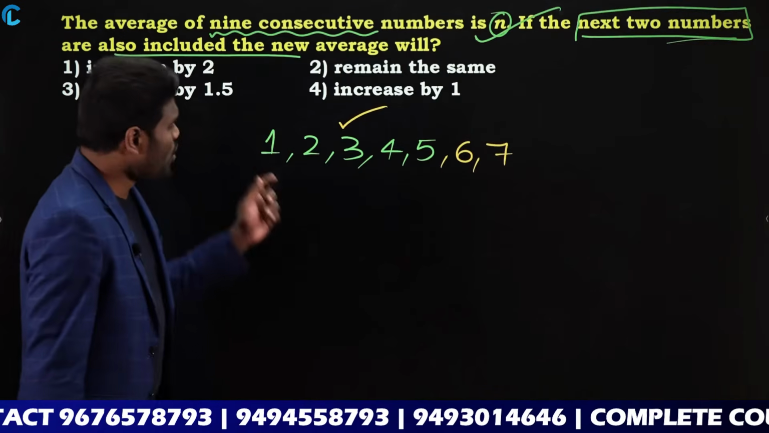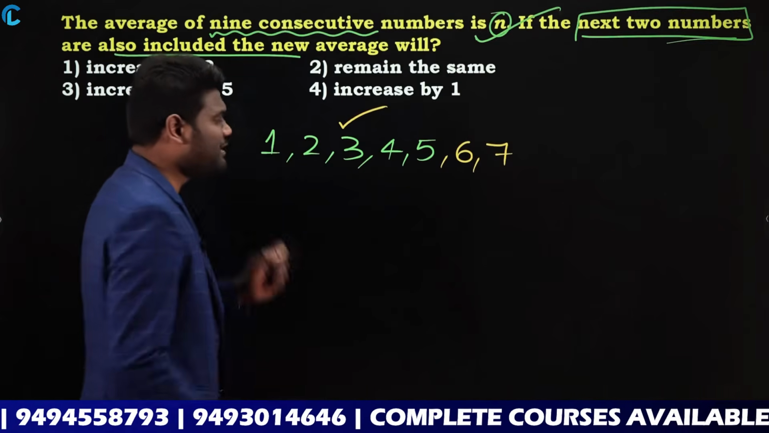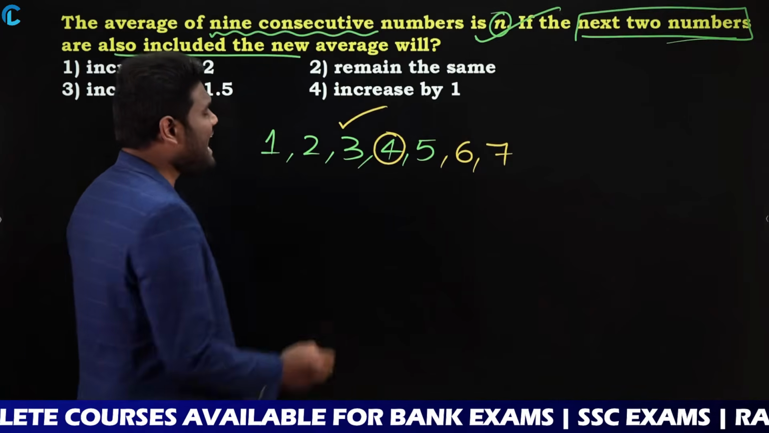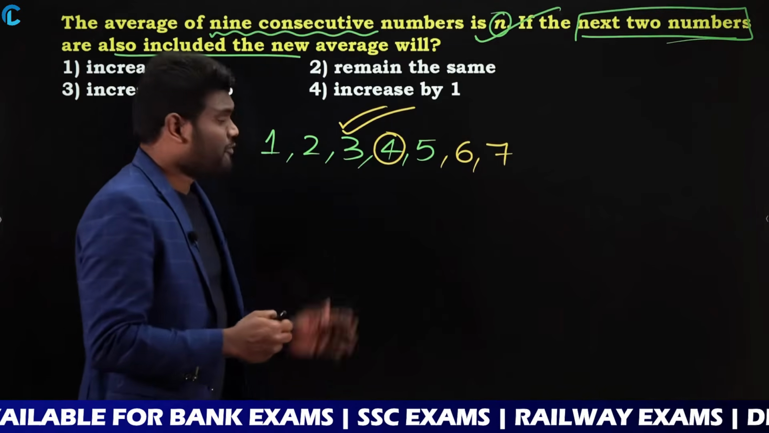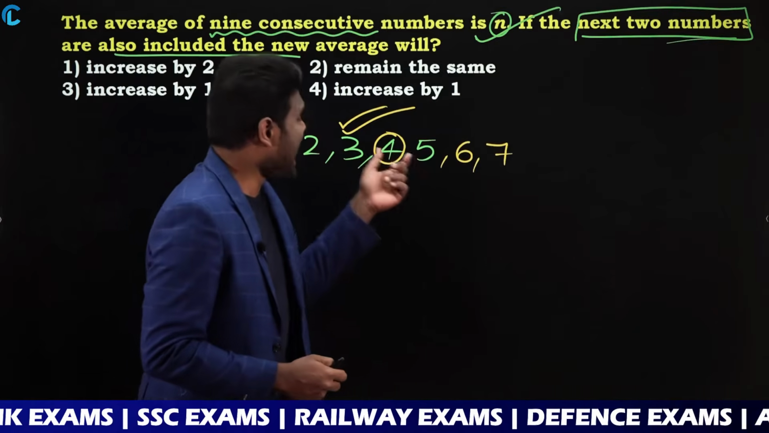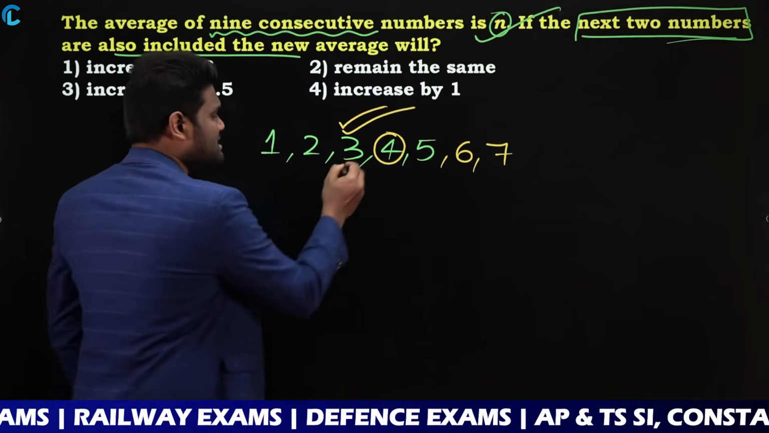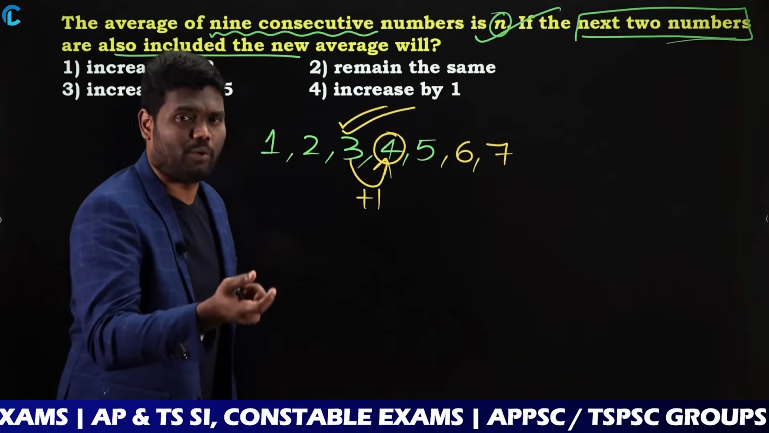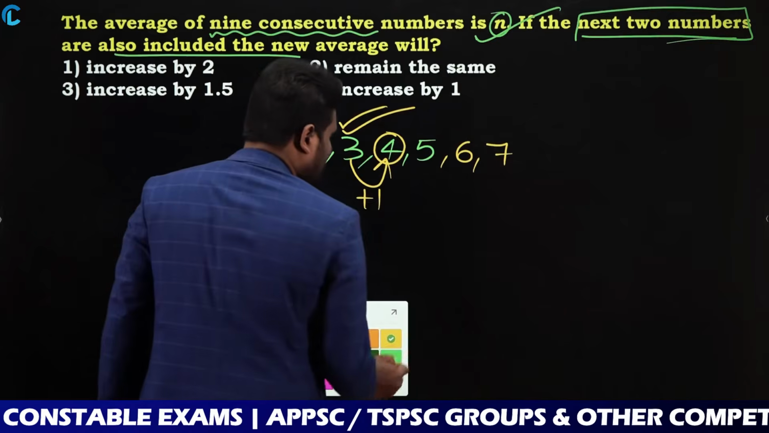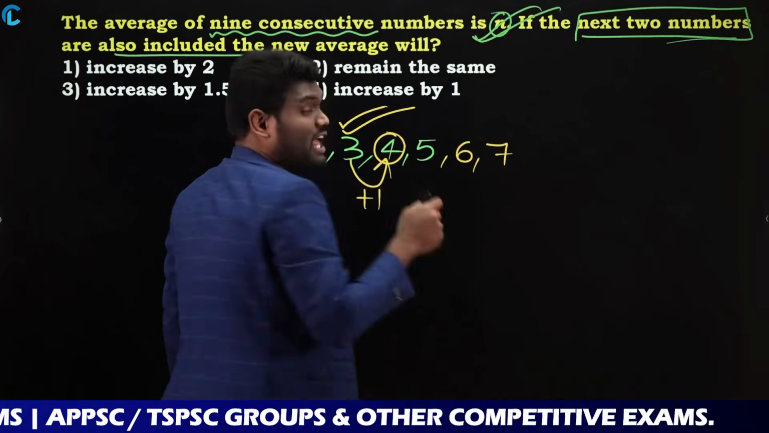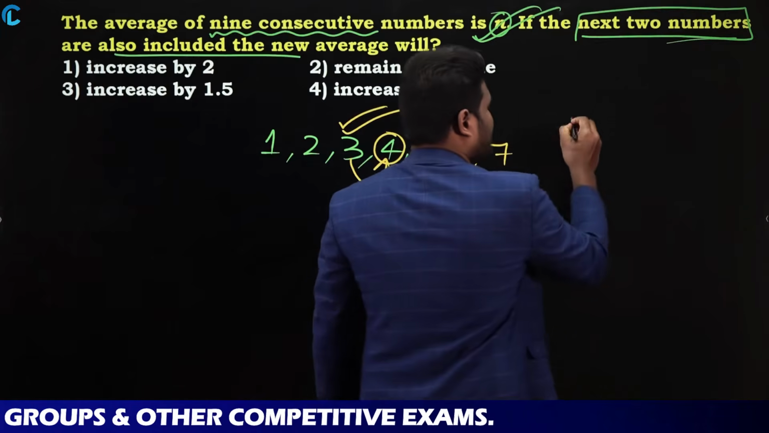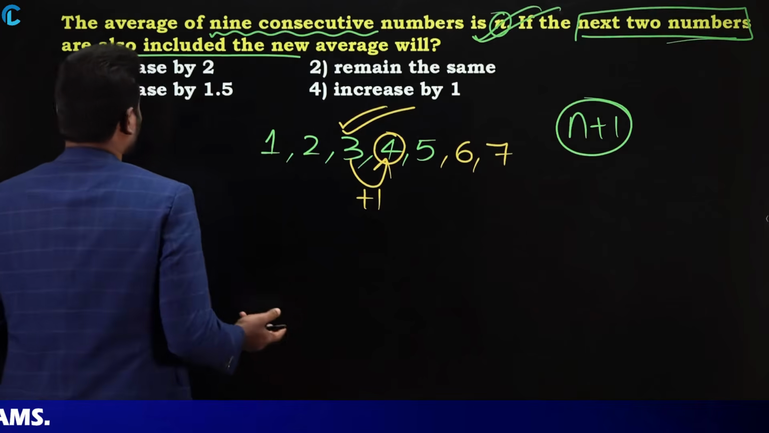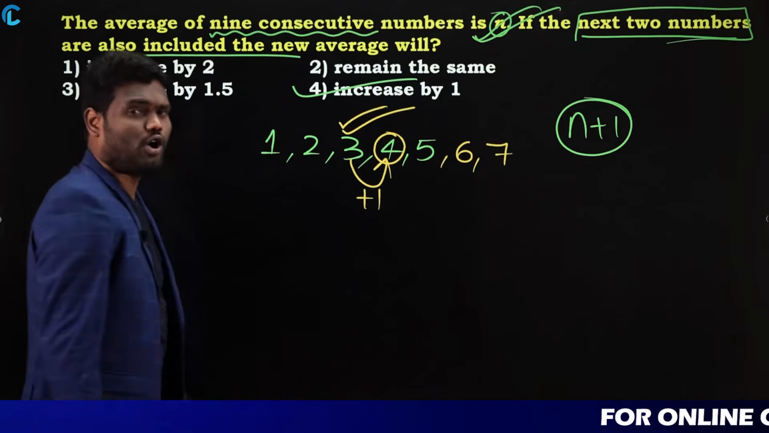Now, what is the average of these numbers? The average is nothing but 4. Initially the average is 3, but when you include the next two numbers, the average became 4, which means the average is increased by 1. So if the initial average is n, when I include the next two numbers, it should be n plus 1. That is increase by 1, that is option 4.